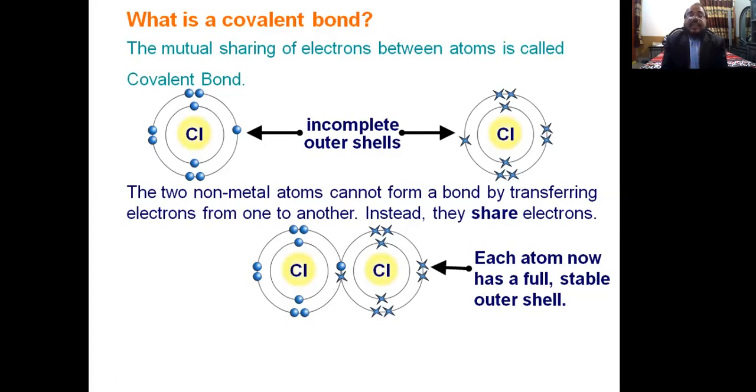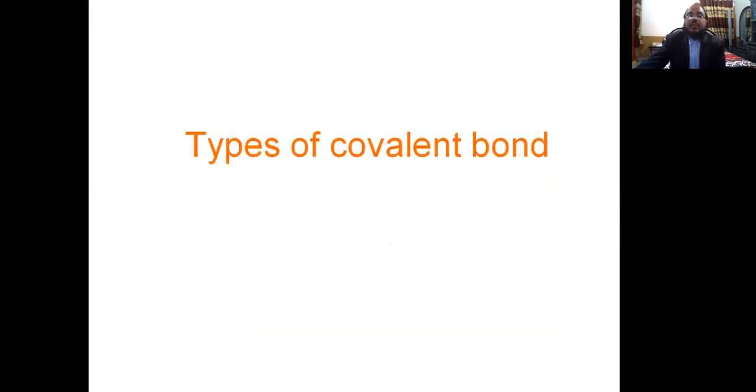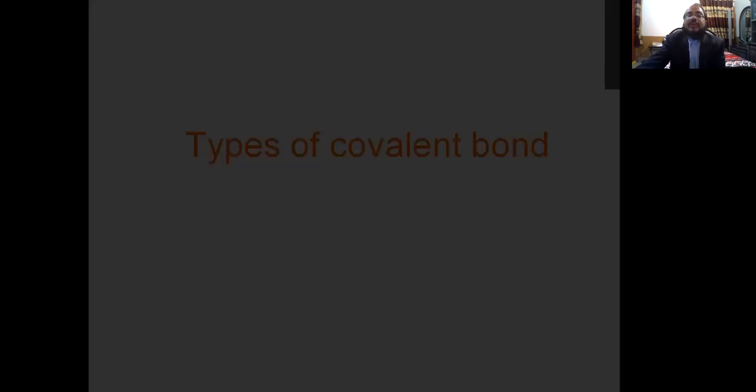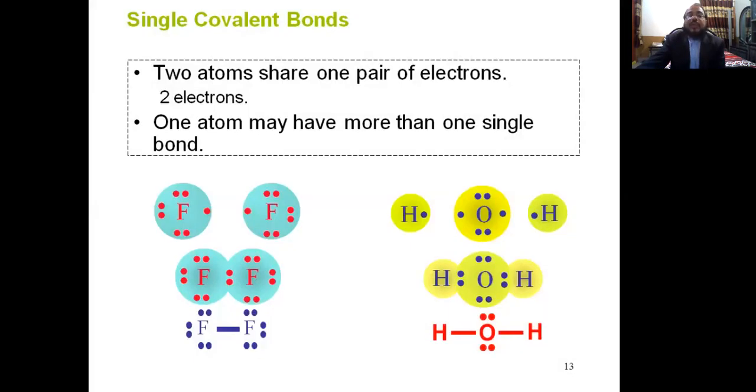The reason is that in a covalent bond, atoms share electrons, and this is mutual sharing. Mutual means both atoms share an equal number of electrons. There are three different kinds of covalent bond. A single covalent bond is when both atoms share one electron each and form one pair. Two atoms share and form one pair of electrons. This is called a single covalent bond.